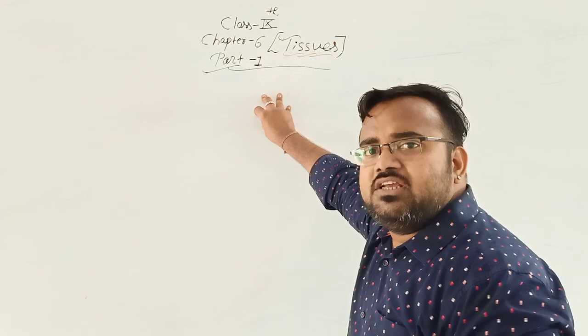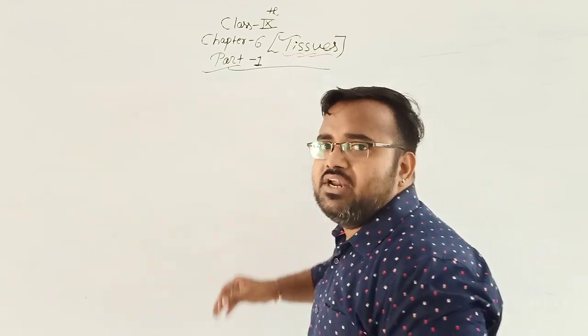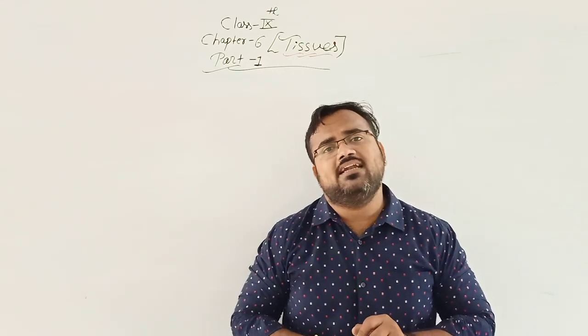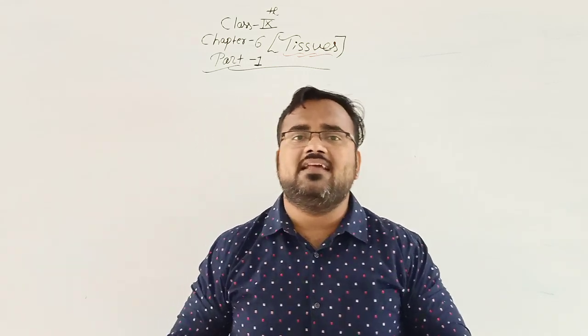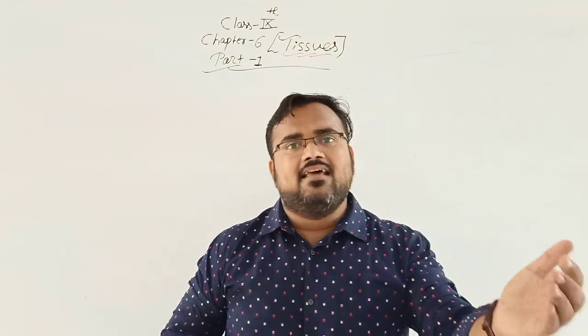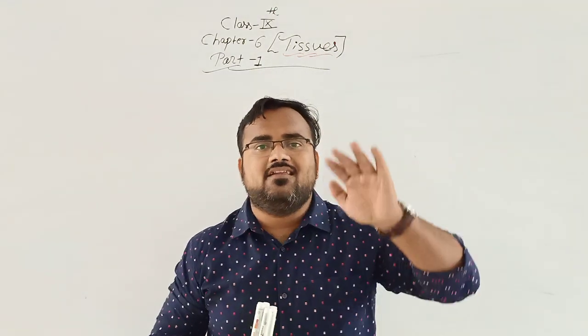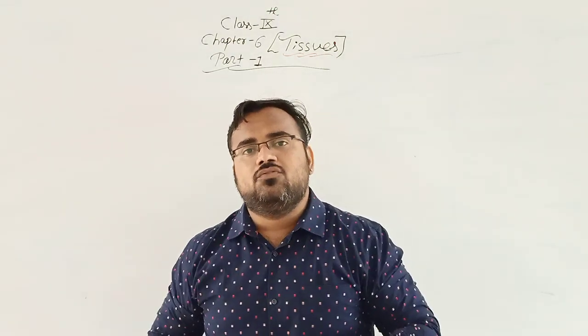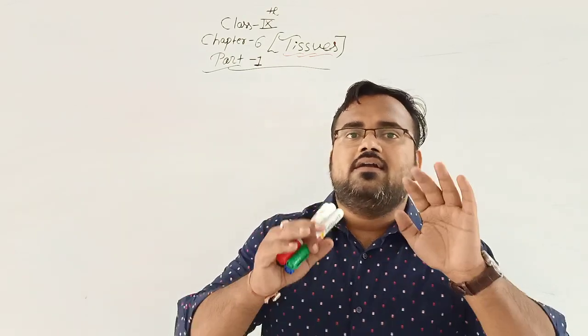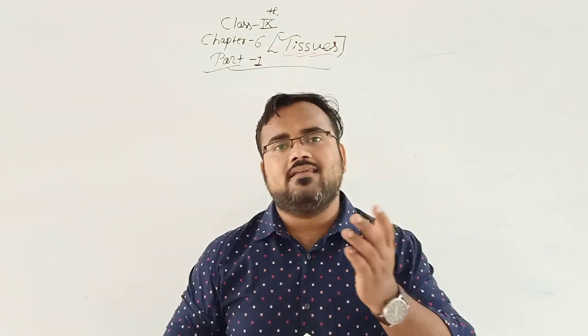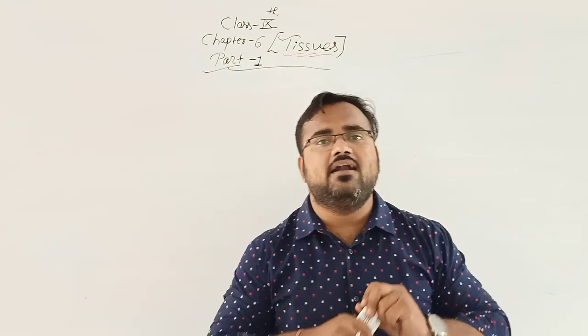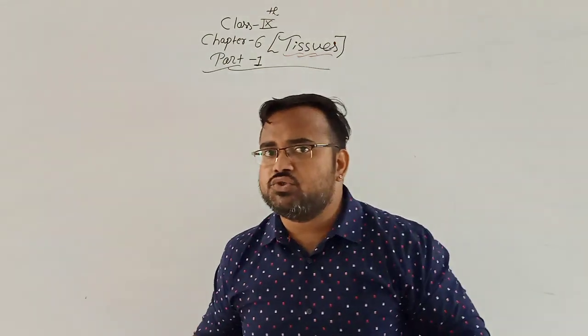Now in case of tissue, we're going to learn the different types of tissue present in plants and in animals. The tissues are divided into 2 types, that is plant tissues and animal tissues. Before starting the division of tissue in plants and animals, first we'll understand what is the meaning of tissue.